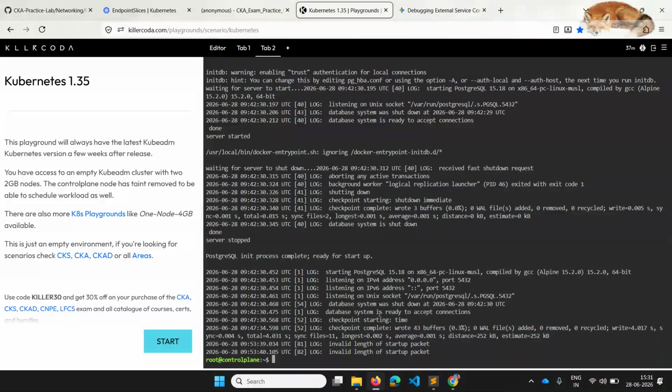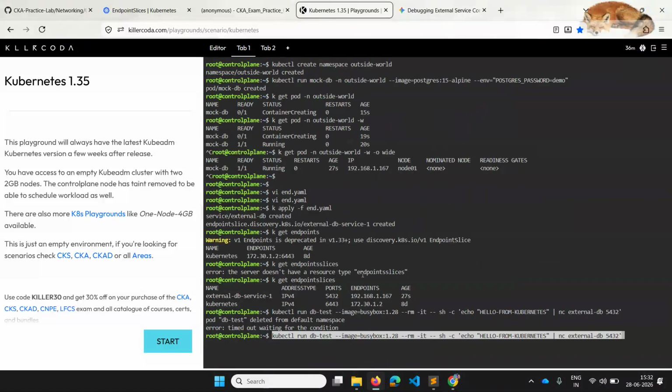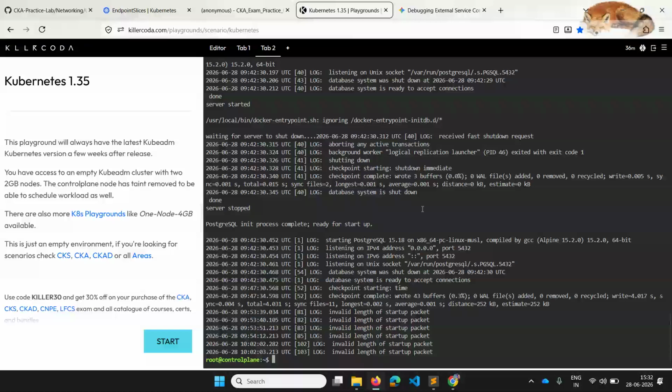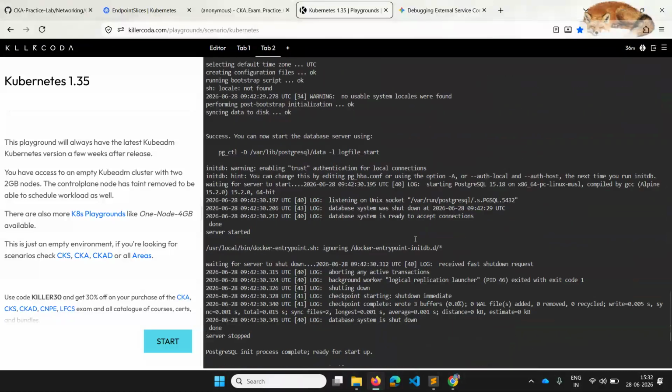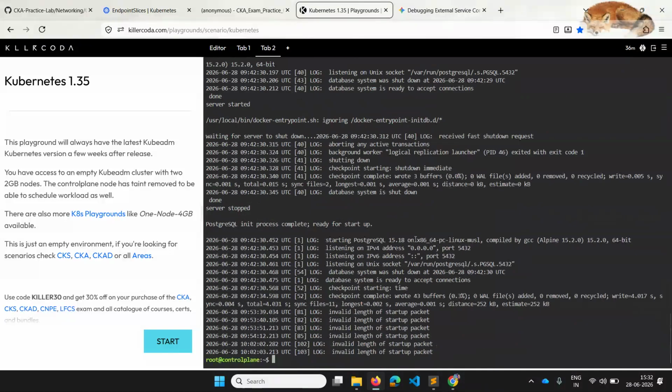This is my current file. If I try to do it one more time and again look at the logs, I'll use hyphen f.